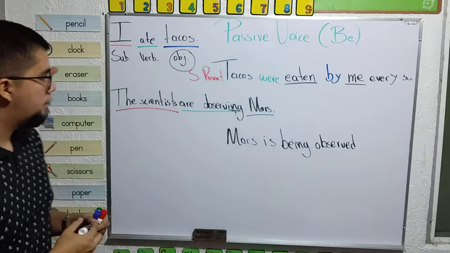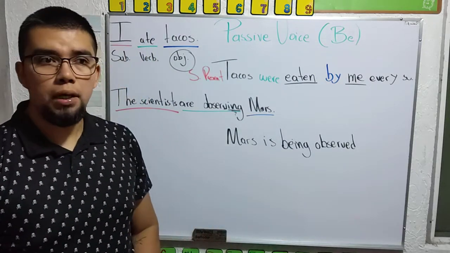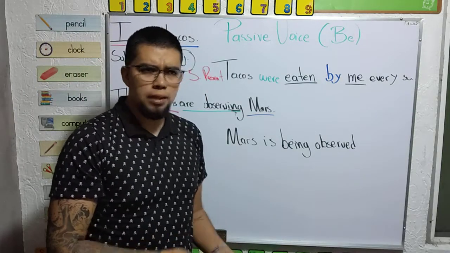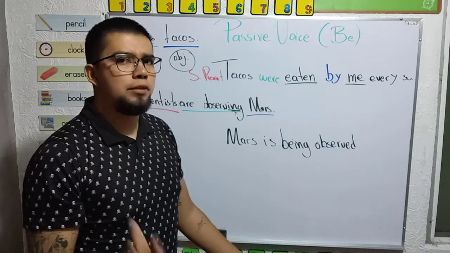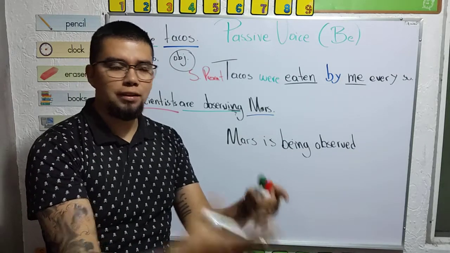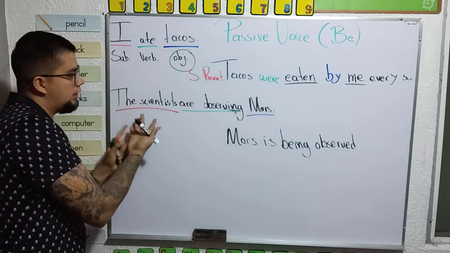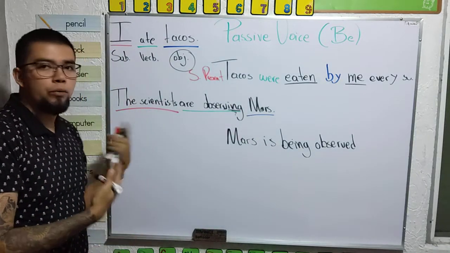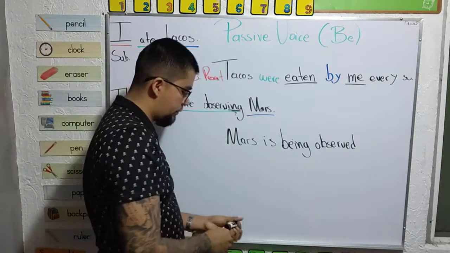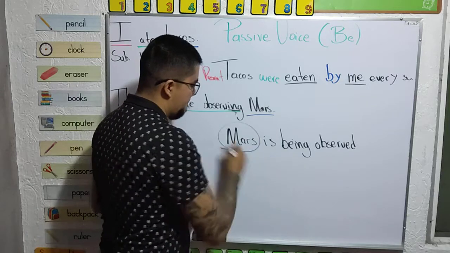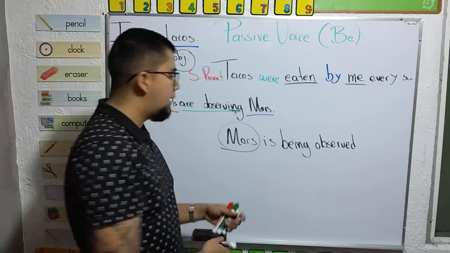Observed. Yeah? Mars is being observed. Yeah? Until this point, if you read this sentence, it makes sense. Mars is being observed. So we change the sense of the sentence. In this case, we emphasize in the scientist that they are observing Mars, and in this we emphasize in the object. Mars is being observed. Okay? And it's the same.